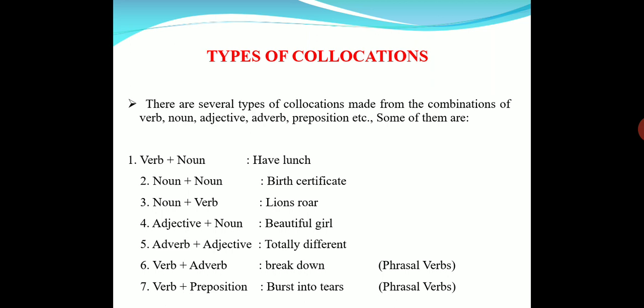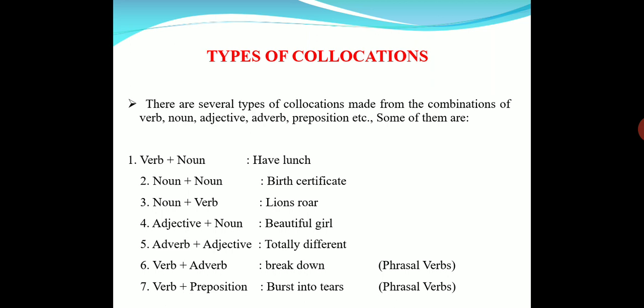For example, for verb plus noun, first verb comes: have lunch. To say about lunch, the verb that collocates with lunch is have. And noun plus noun collocation: birth certificate.